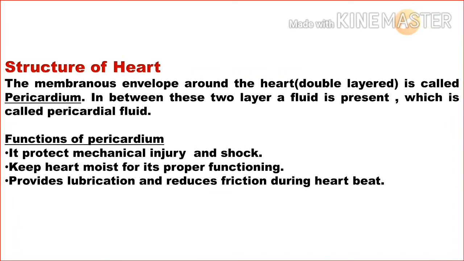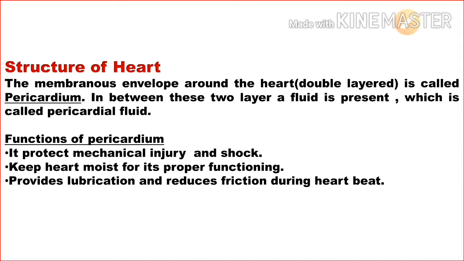Next, the structure of the heart and the membrane envelope around the heart. It is a double layered membrane called the pericardium. The human heart is very delicate and very sensitive, so it needs extra protection. The envelope around the heart is a double layered membrane called the pericardium. In between these two layers, a fluid is present which is called pericardial fluid.